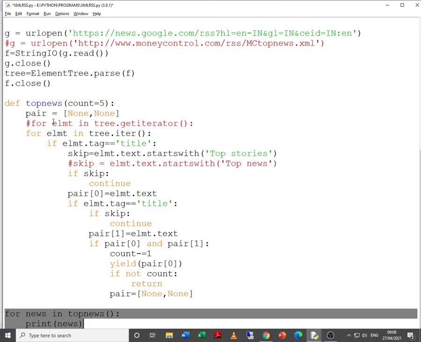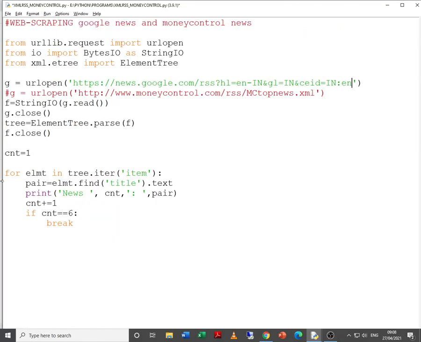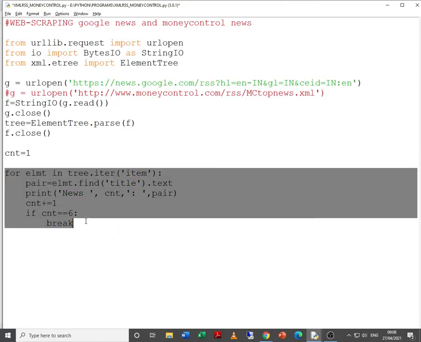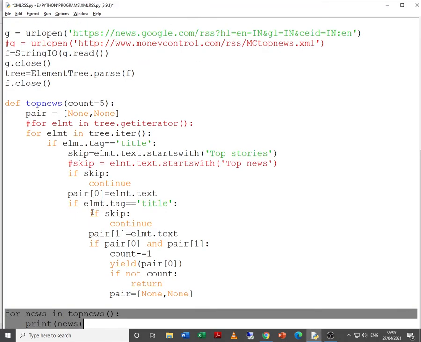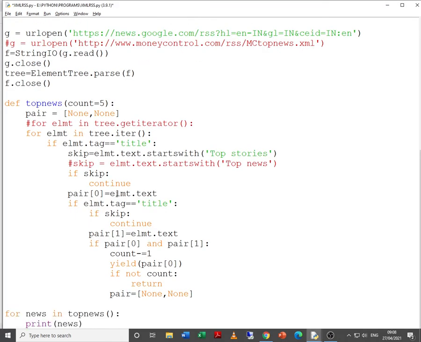So last time, if you remember, we simply had a for loop which was printing the 5 news headlines. Now we are creating a function. Yes, sometimes we computer people have a habit of making simple things complicated, and here we are doing the same thing. This is what is given in the textbook to handle some of the rare cases. So yes, we create a function and then we make a call to the function that was created previously.